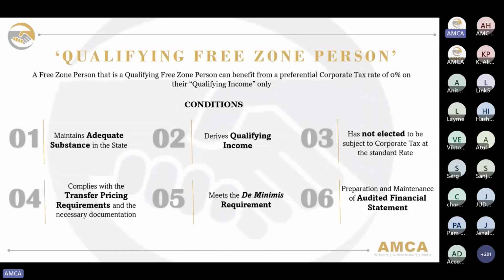The next condition is that the free zone entity must derive qualifying income. On qualifying income, we would be discussing this on the upcoming slide. The third one is that the entity has not elected to be subject to corporate tax at the standard rate. A free zone entity also has the option to elect itself to be subject to the standard rate of corporate tax for a number of reasons. For example, if they wanted to join a group under corporate tax, then they would have to be subject to the standard rate of corporate tax.